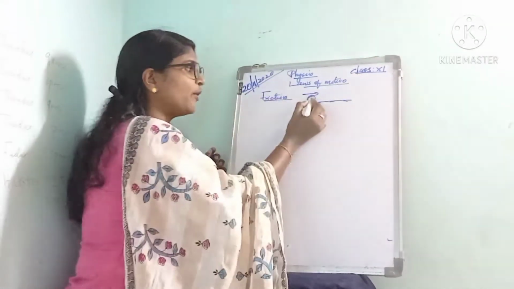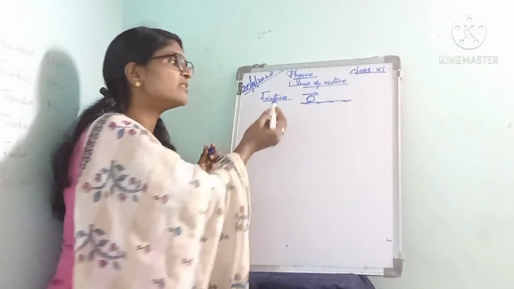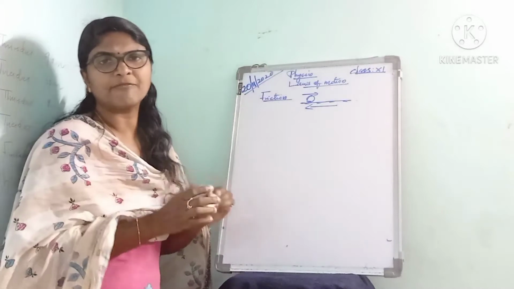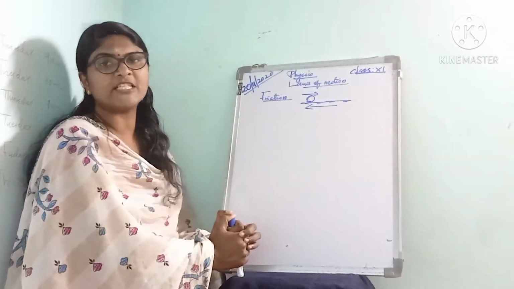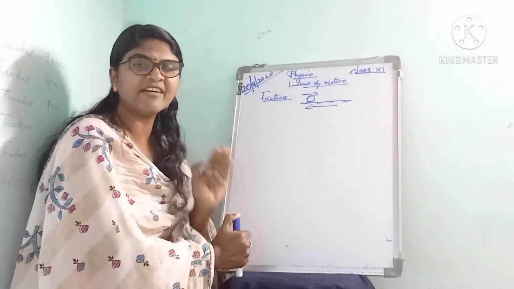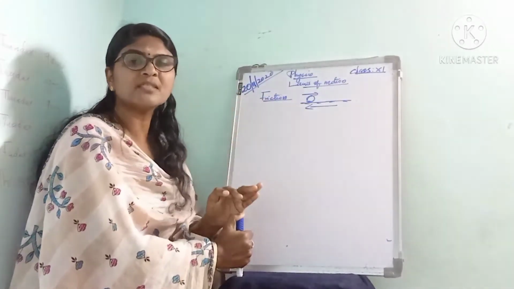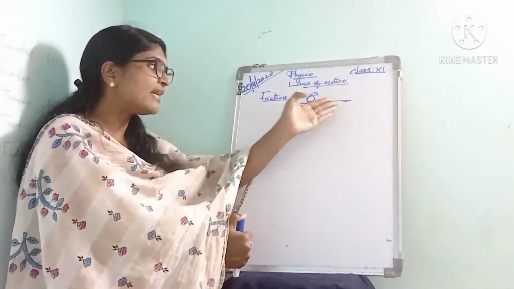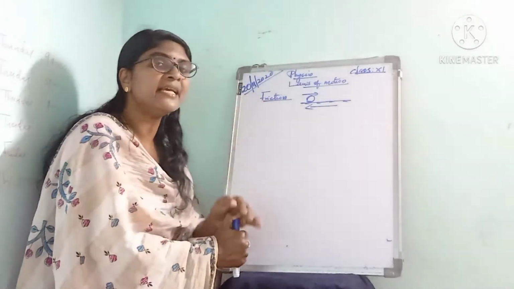Whenever a body, this ball, moves over the surface of another body, a force comes into play which is parallel to the surface of contact and opposes the relative motion.